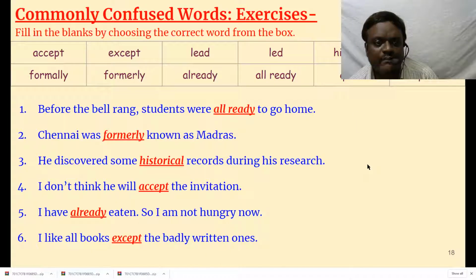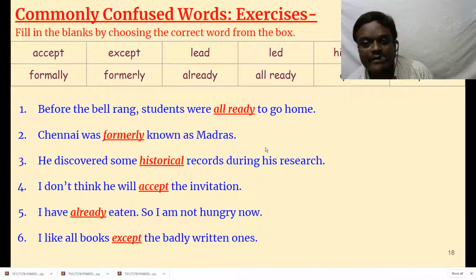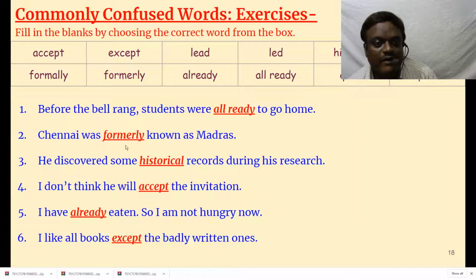Let us see. Before the bell rang, the students were all ready to go home. Before the bell rang, they were all ready. But coming to school, they come very slowly. But while going, they get ready. Chennai was formerly known as Madras. Formerly means previously. We talked about former means previously. He discovered some historical records during his research. Historical means pertaining to history.